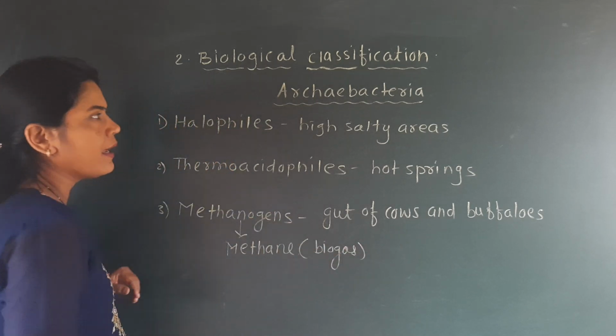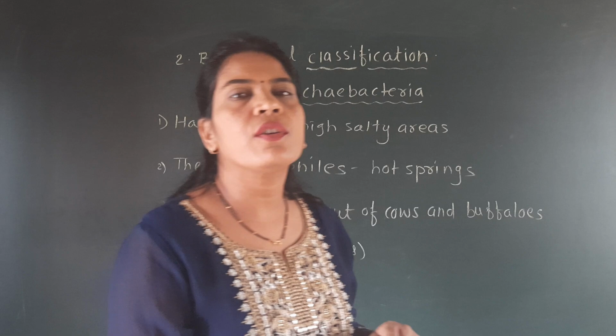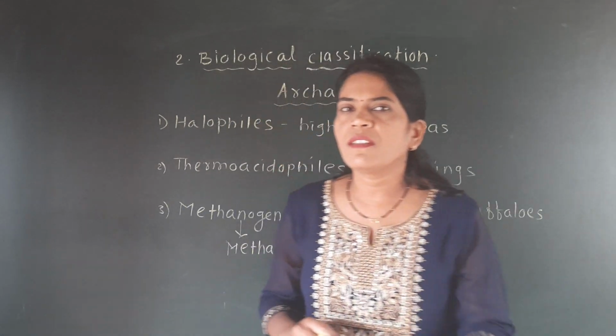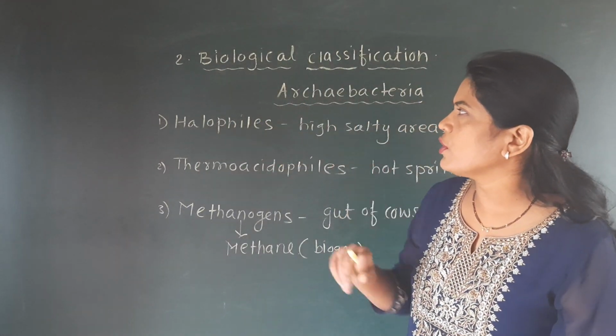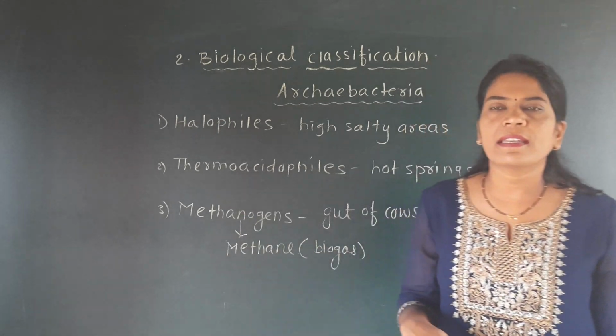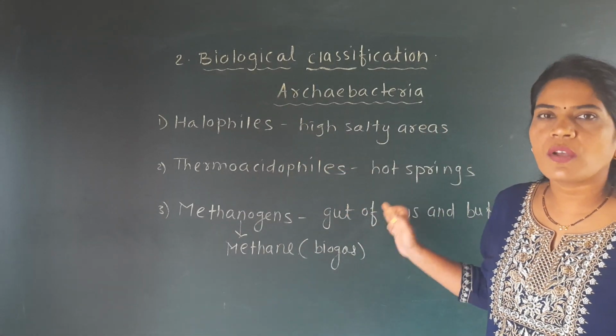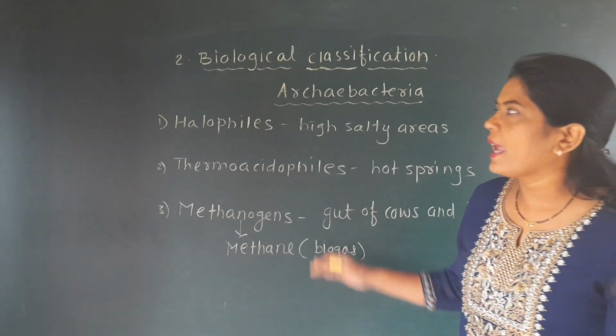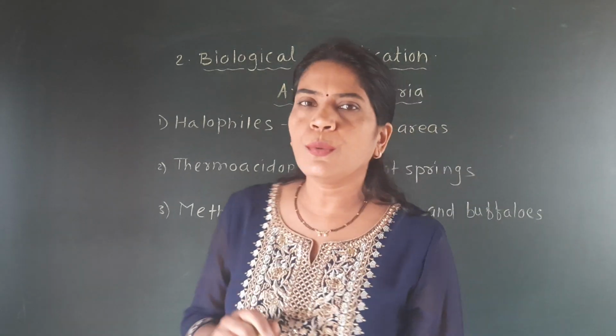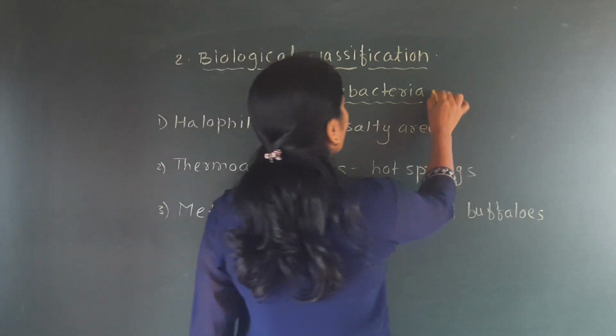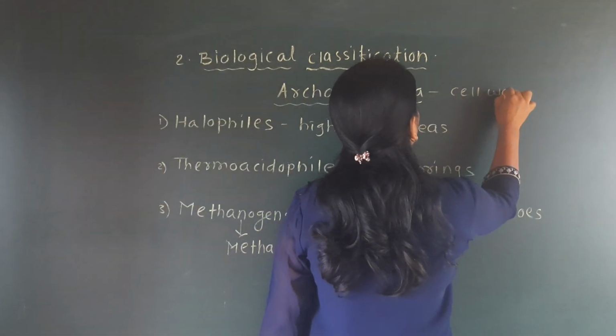So you see here which structure of this archaebacteria is responsible for its presence in the adverse environmental condition where no other living organisms are present, and this is only due to the special structure of the cell wall of this archaebacteria.